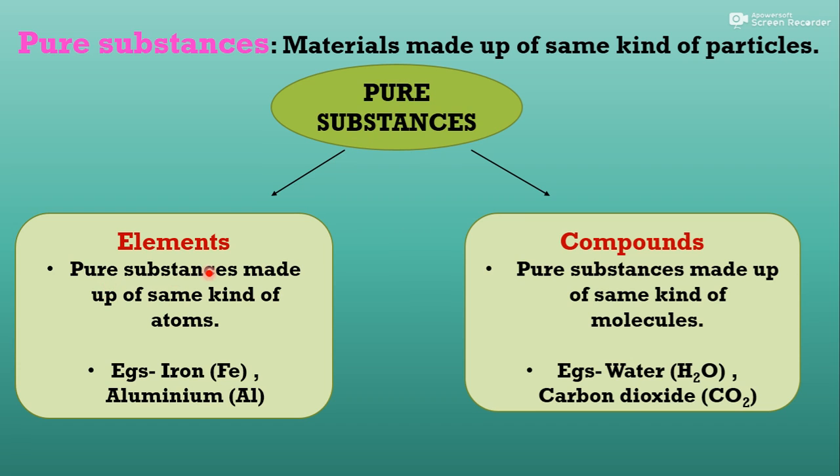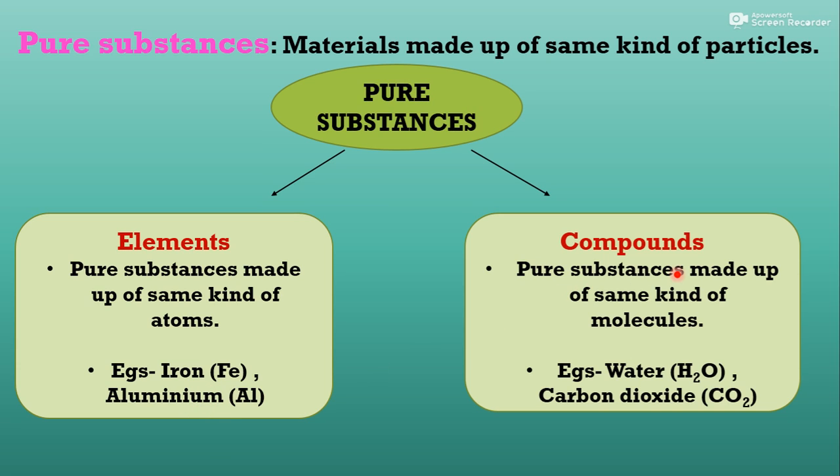If the pure substance is made up of the same kind of atoms, as you know that an atom is the smallest unit of matter, meaning only one kind of atom is present in that pure substance, then that is called an element, like iron, like aluminium.